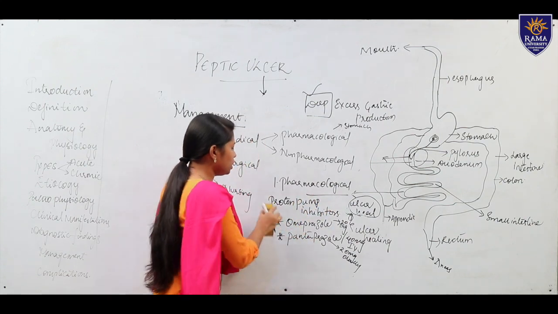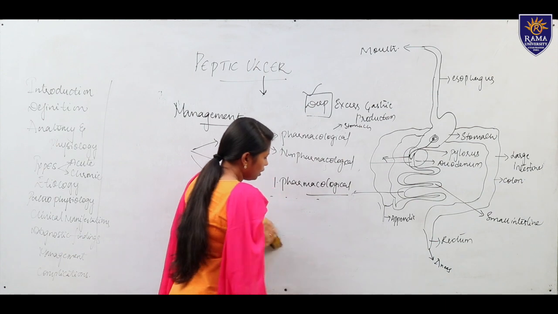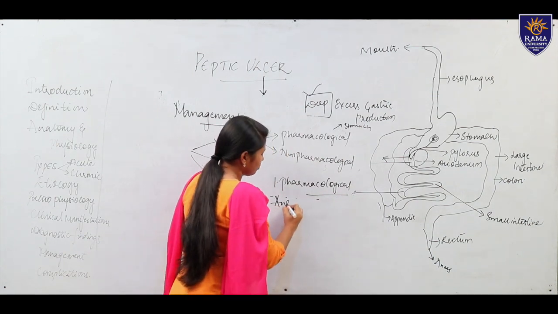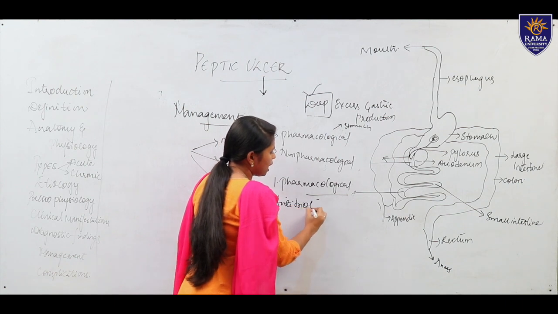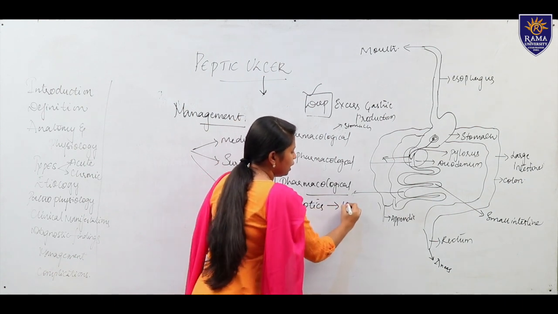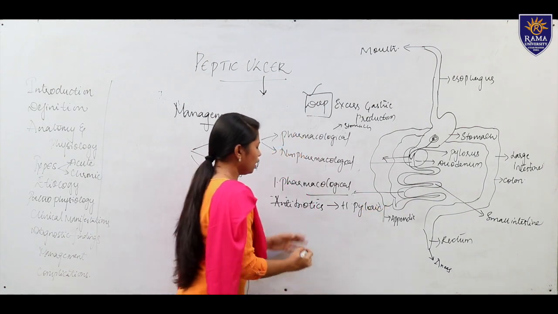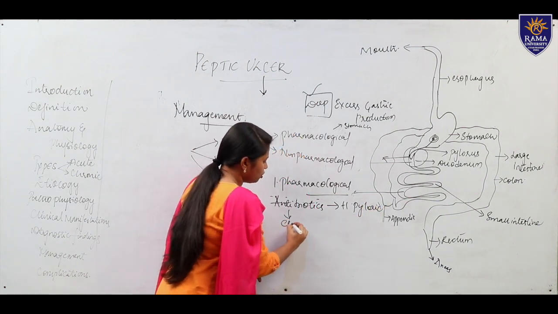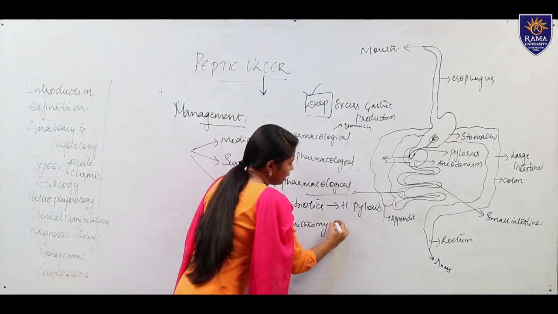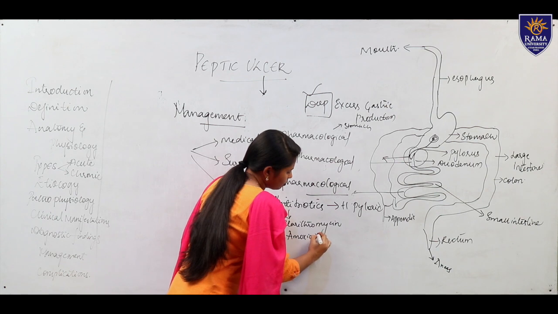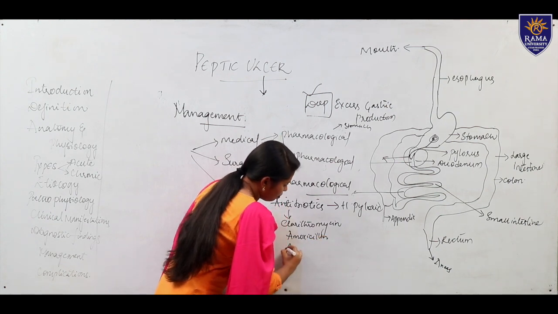Moving to our next, antibiotics. Antibiotics are given like clarithromycin, because as I told, H. pylori is a major bacterial cause here. So you are giving antibiotics like clarithromycin, then amoxicillin and azithromycin.